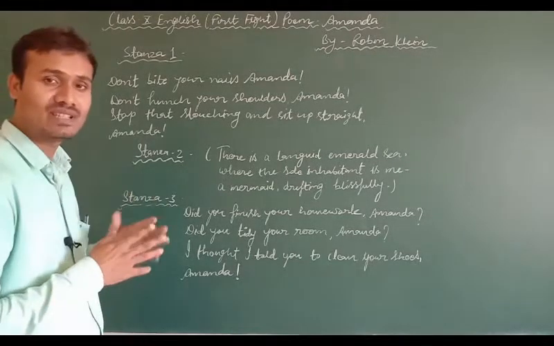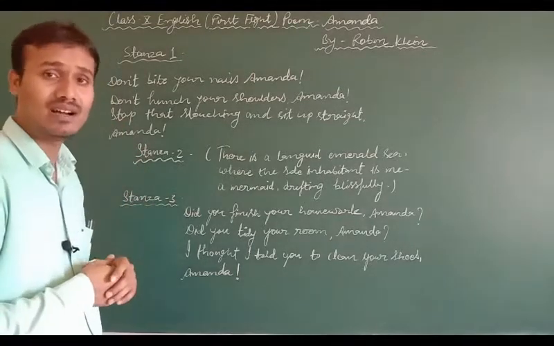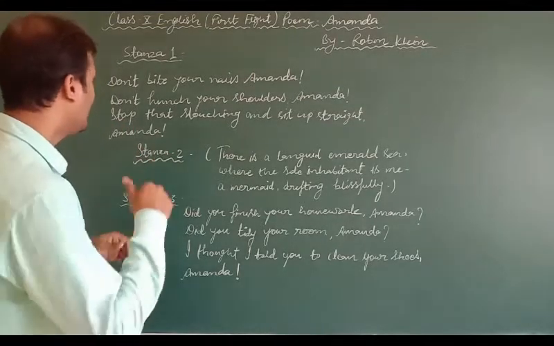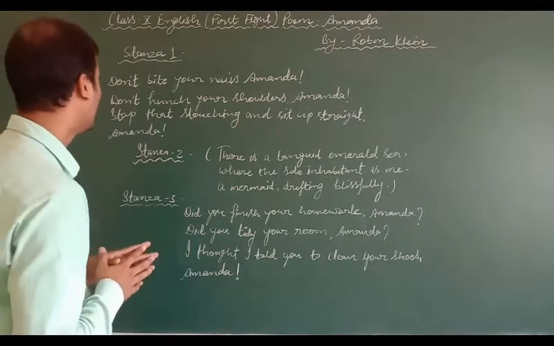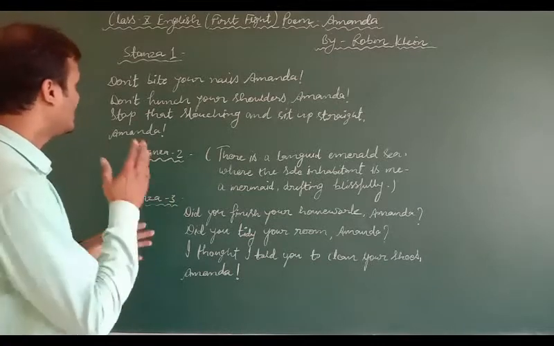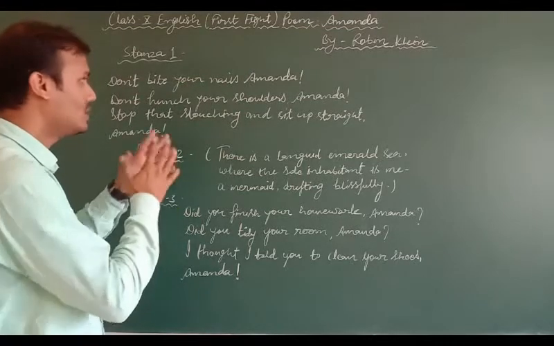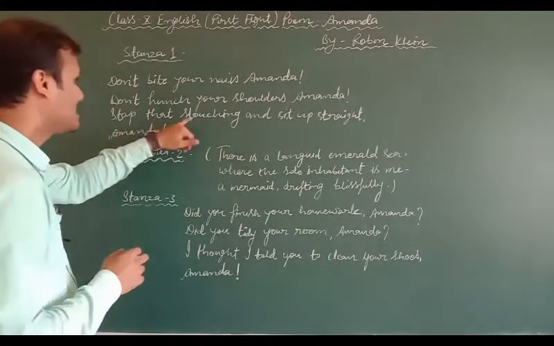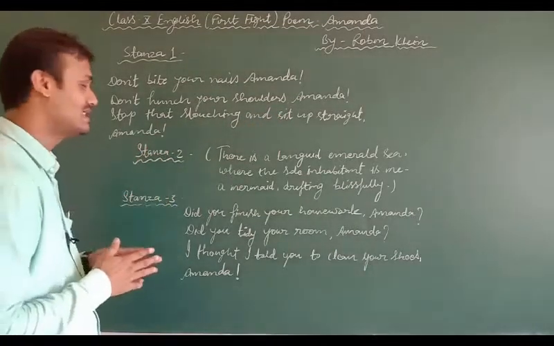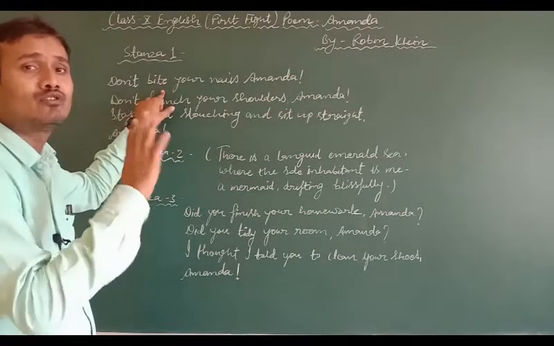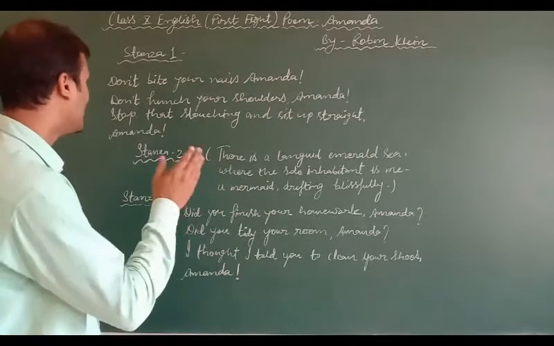Students, let's take the first stanza and try to understand how a little girl named Amanda is nagged by her mother, who reminds and asks her about a lot of things. Her mother says in the first stanza, don't bite your nails, Amanda. Don't hunch your shoulders, Amanda. Stop that slouching and sit up straight, Amanda. Let's try to understand what she says. Here Amanda is being asked not to bite her nails, as that is a bad habit. So for that she is asked by her mother.